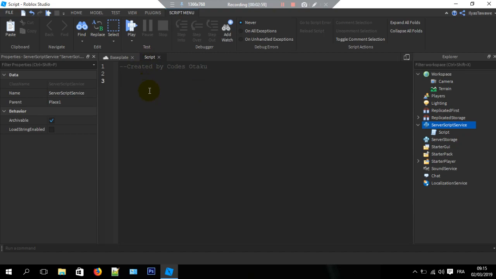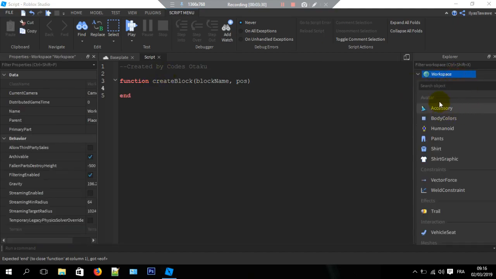So yeah, cool. Now I'm going to write a function, create block. We're going to give it the block name and the position.